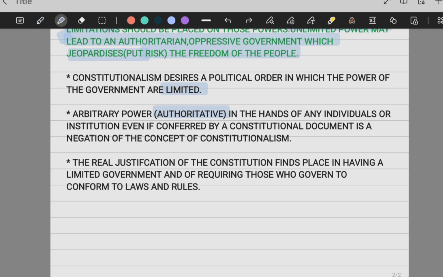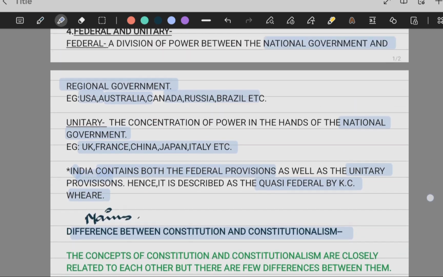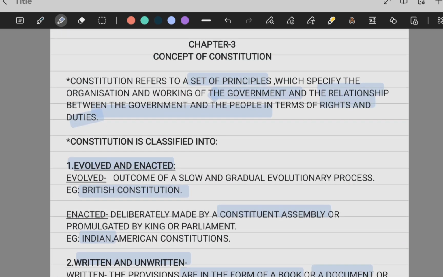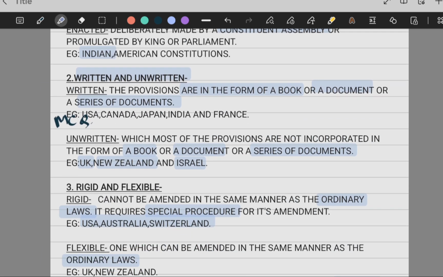The real justification of the Constitution is found in having a limited government and requiring those who govern to conform to laws and rules. So that is constitutionalism: having a limited government and requiring those who govern to conform to laws, rules and regulations. What I must say is that this chapter is indeed important for the mains section, and some part can be used for the prelims.